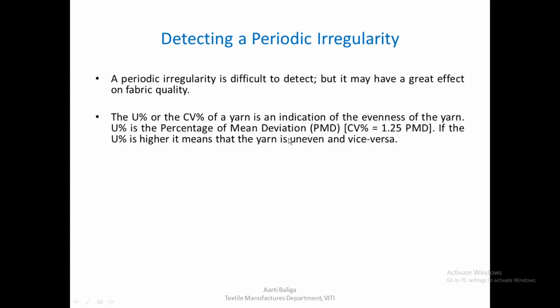Whether it is U percentage or CV, in short, it does not give you an indication of a periodic irregularity. It only gives you the evenness, how even the yarn is. If the U percentage, just like CV, is high, it means that the yarn is uneven and vice versa. So looking at the figure, you will only be able to tell whether the yarn is even or not.